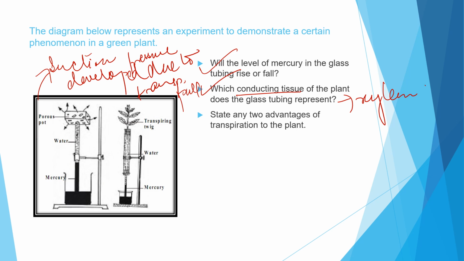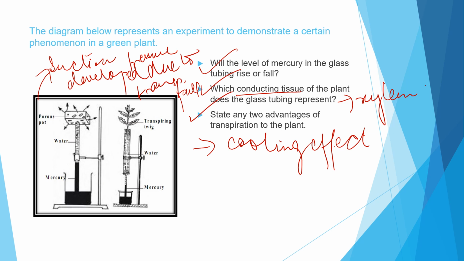Is it clear? Now state two advantages of transpiration. So what are the two main advantages of transpiration? It helps in cooling. It has a cooling effect, and it also helps in the removal of excess water from the plant body.